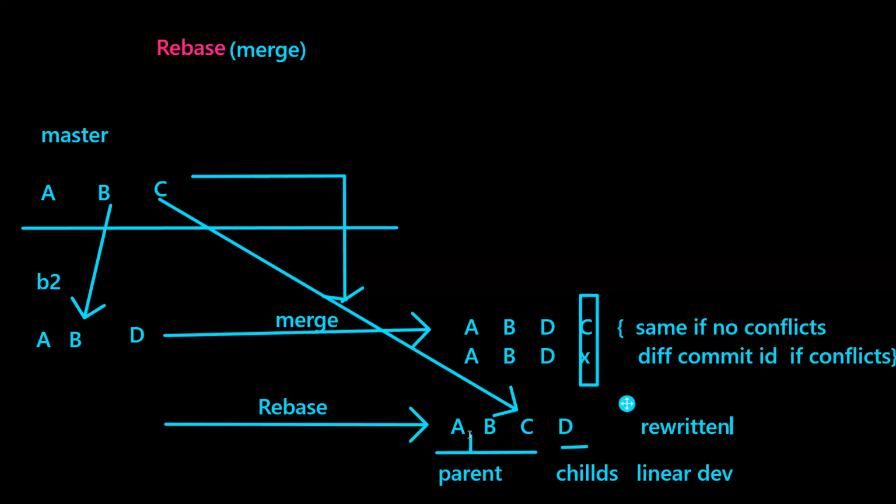You may be asking how. All the parent commits as per the timestamp from oldest to latest. Again, all the child commits as per the timestamp from oldest to the latest. So if you have this kind of log history, at any point of time you know that initially these were from the parent, then from the child. If you want to see that kind of log history, that's where you go for rebase.